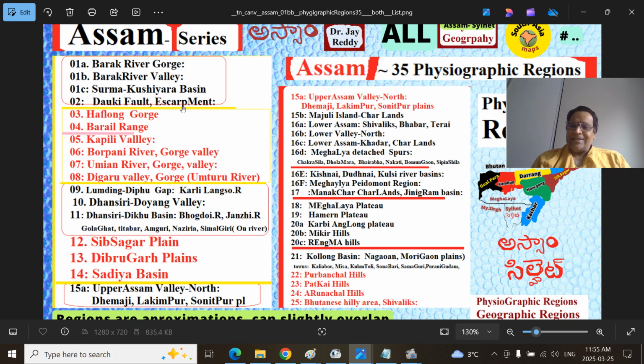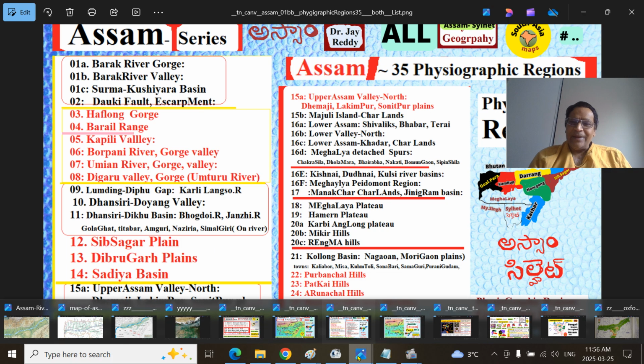Sylhet or Srihat or Sribhumi was a part of British Assam. The Congress leadership simply surrendered it to Jinnah's League in 1947. So first we will go through the Dauki fault escarpment. Escarpment means all of a sudden mountain rises very steeply. Sometimes a mountain can rise very broadly, gently. These four we will look at in the beginning.